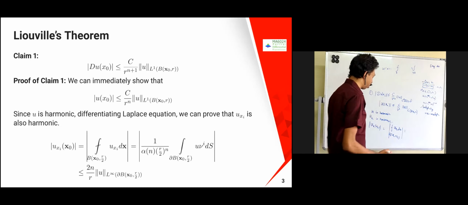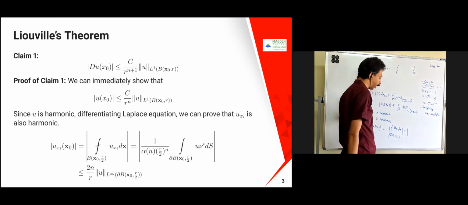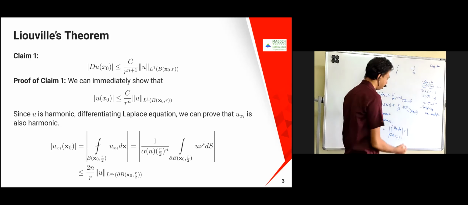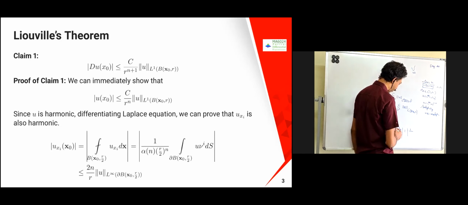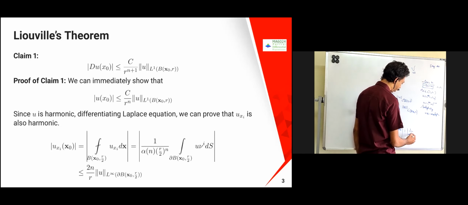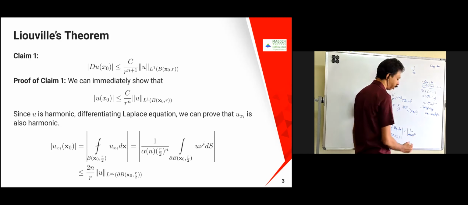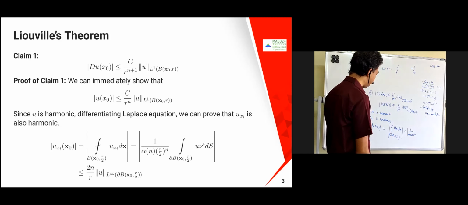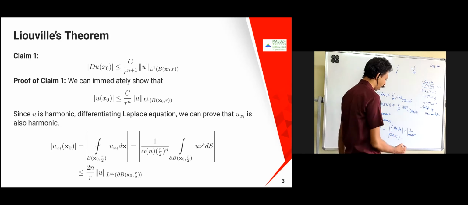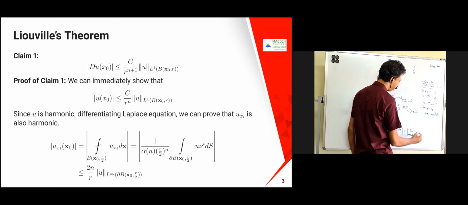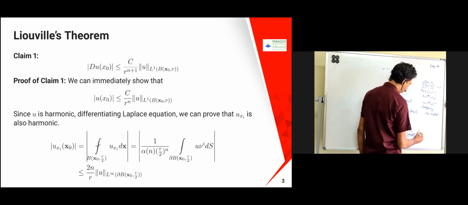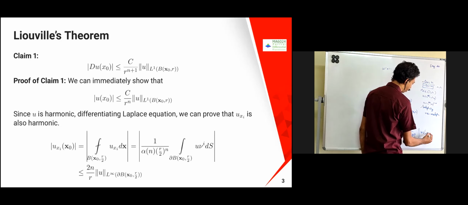So now we are going to apply the Green's formula. First I'm converting this average integral to a normal integral, therefore I'm going to get alpha_n into r power n. Here, instead of r, I'm taking the ball of radius r by 2, so (r/2) power n will come, into the integral. Applying the Green's formula, the boundary of B(x0, r/2) comes, into u into nu_i dS.